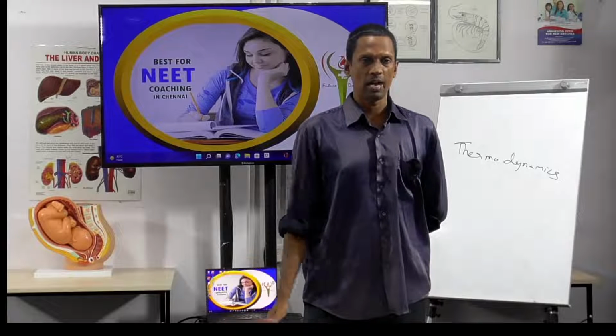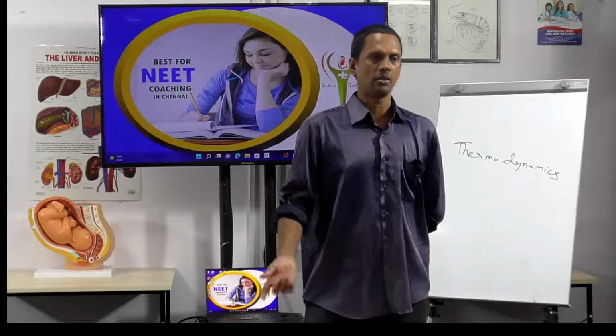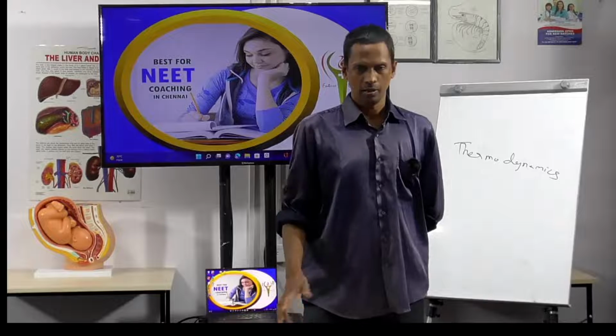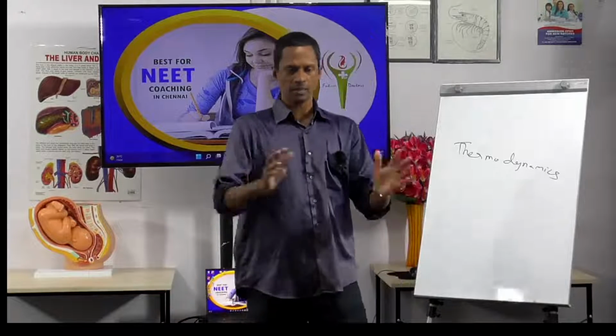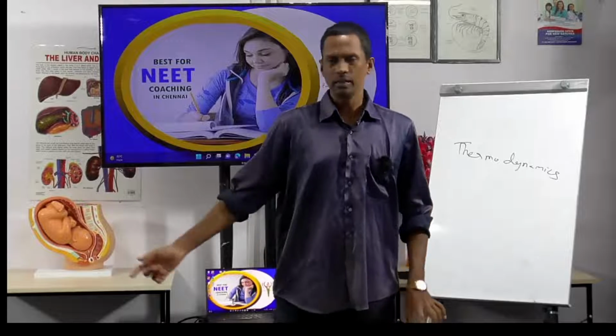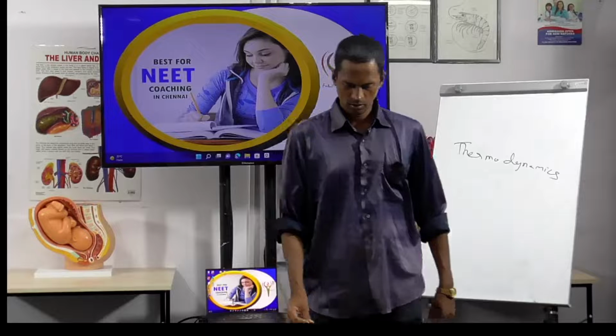This is for adiabatic. Now isothermal: temperature is constant, that is T1 is equal to T2. The system is here, this is T1, and the surrounding is T2, so T1 equals T2. That's all.